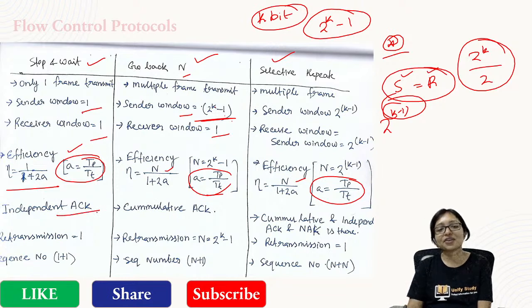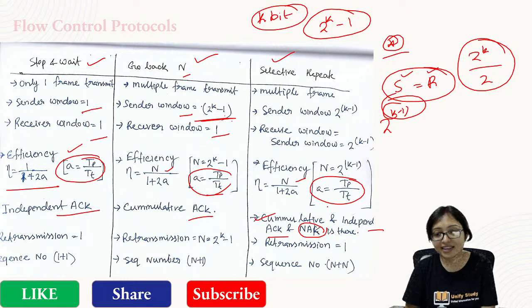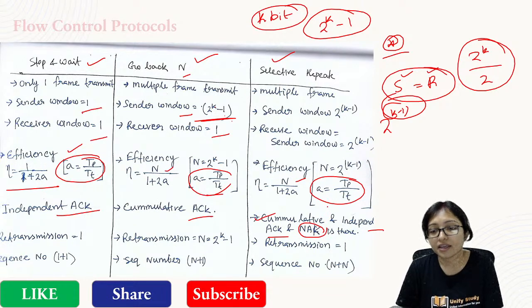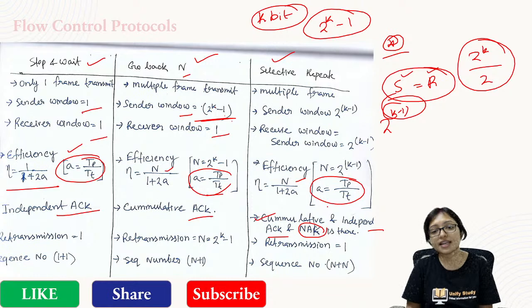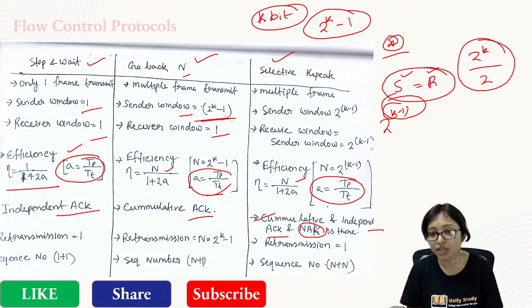So independent acknowledgement, here it is cumulative acknowledgement. It is given, I think 2 photos. Yes, 2 photos I think. Cumulative and independent both acknowledgement is here, because an extra thing is negative acknowledgement also we are sending. Right? Yes. In future it will happen, maybe. So here selective repeat is sending a negative acknowledgement. That is the most important part of this one.